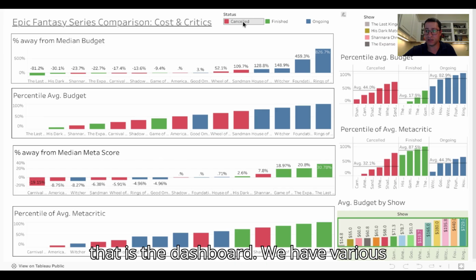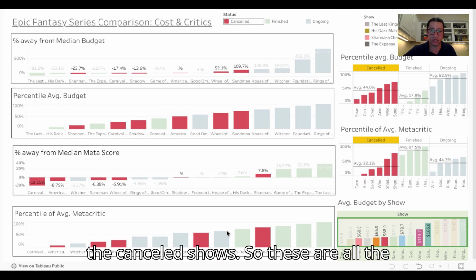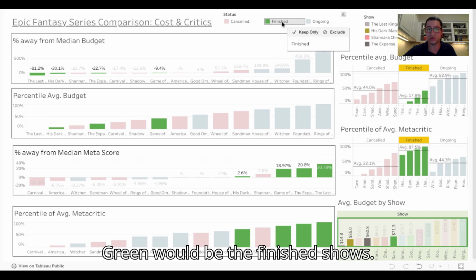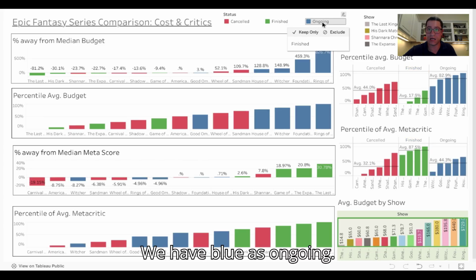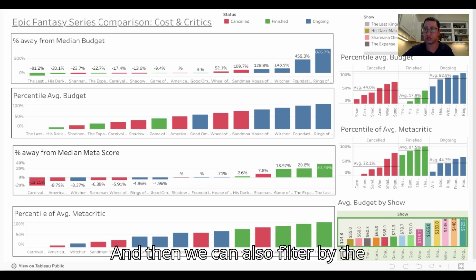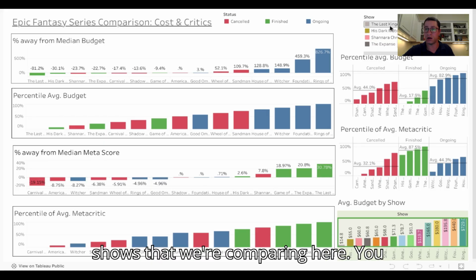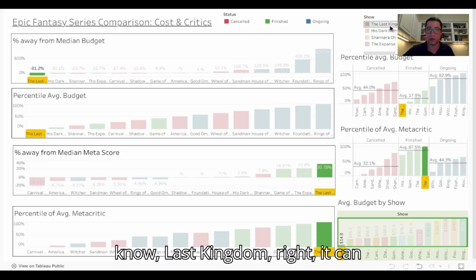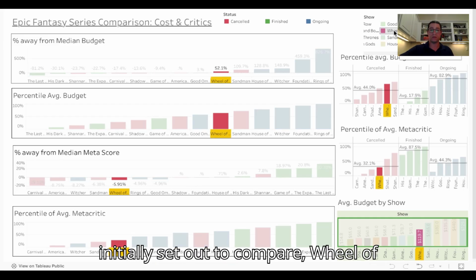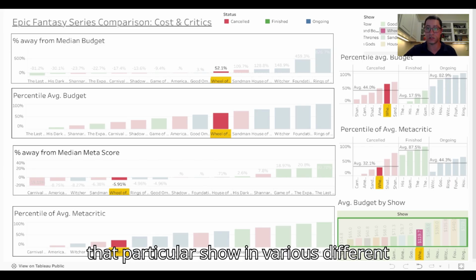We have various different things that we can do with it. So the status, right? We can highlight the canceled shows. So these are all the canceled shows in red. Green would be the finished shows. We have blue as ongoing. And then we can also filter by the show. So here are all our different shows that we're comparing. Last Kingdom, right? It can highlight where that is. The one I initially set out to compare, Wheel of Time. There's all the data for that particular show in various different spots.